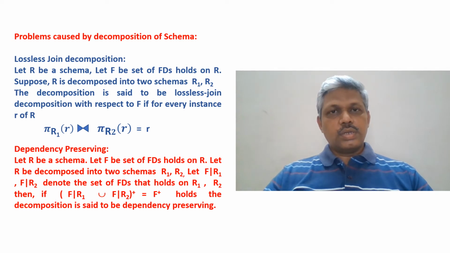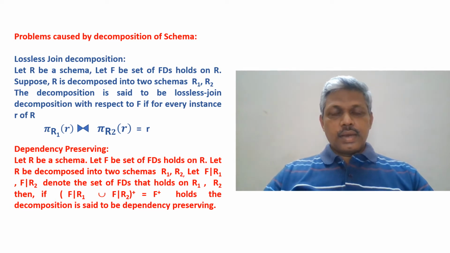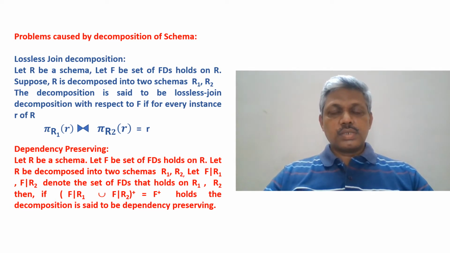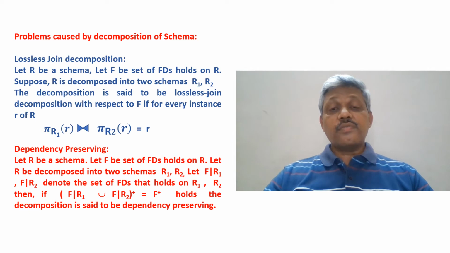Again, go back to the original schema R defined with respect to the ER diagram. We observed that a collection of functional dependencies hold on R. If I decompose R into smaller schemas, certain attributes are placed in R1 and certain attributes are placed in R2. In this process, it may happen that certain functional dependencies may be lost and may not hold. If I can preserve all the dependencies that hold on the original schema R even after decomposition, then I call it a dependency preserving decomposition.